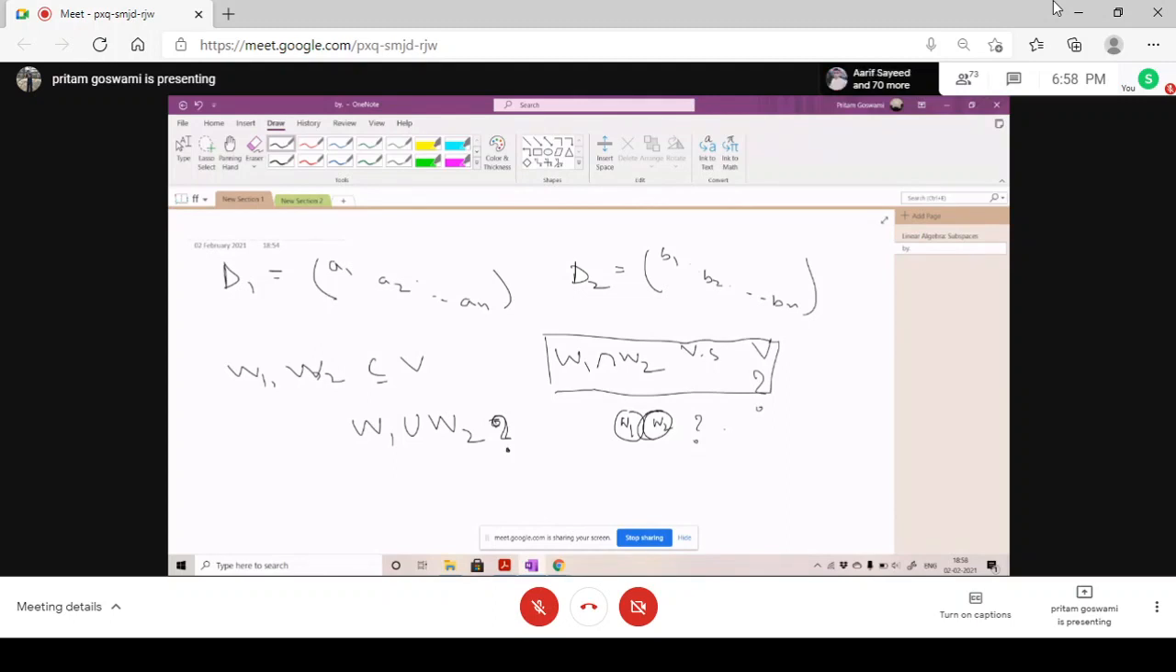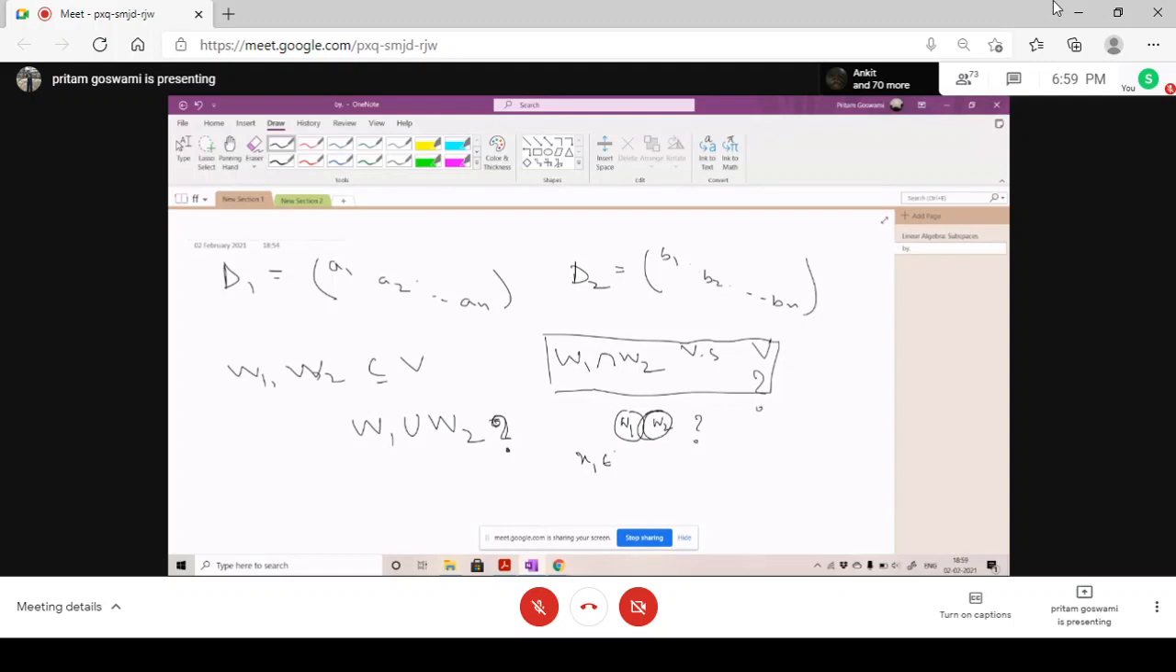Can you give an example? I have given you 3 examples of vector subspaces over matrices, right? A diagonal one, the trace 0 one, and the symmetric matrices one. From that, can you give me 2 examples whose union is not a vector space? You can prove it from here only. Like if x1 belongs to W1 and x2 belongs to W2.